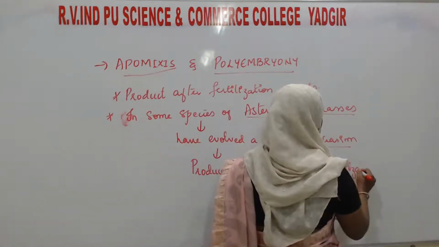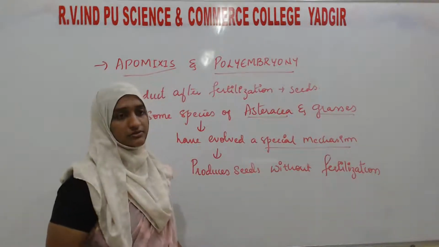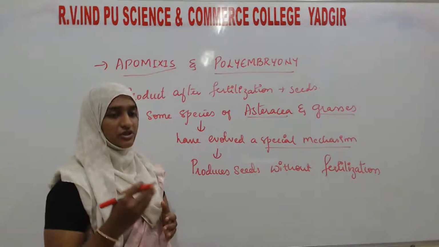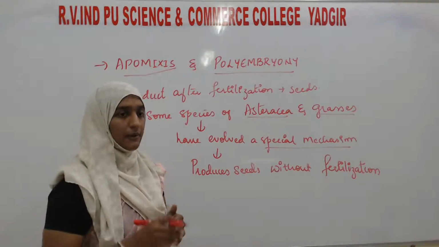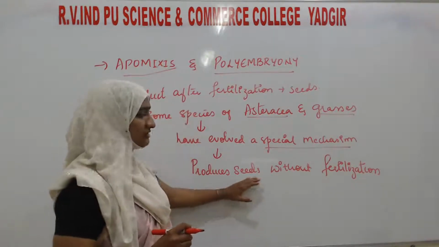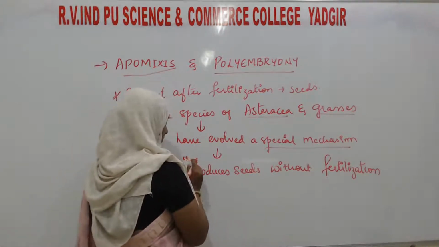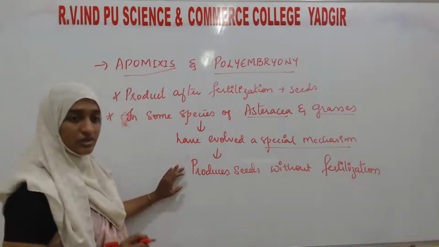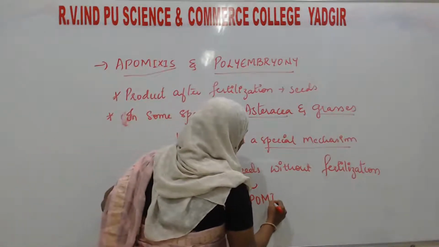Till now, in the last topics, you studied that seeds develop after fertilization, after double fertilization, after the formation of the zygote, then the embryo forms, then the seed forms. But here, the plant produces a seed without fertilization, and that particular process is known as apomixis.